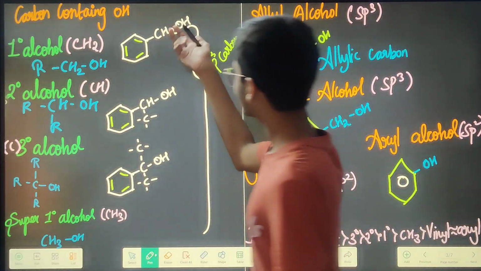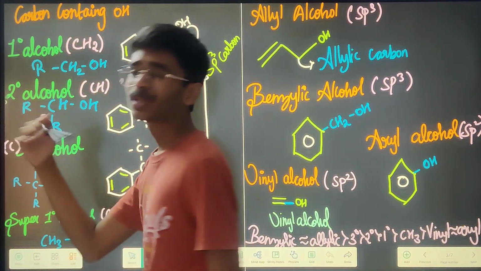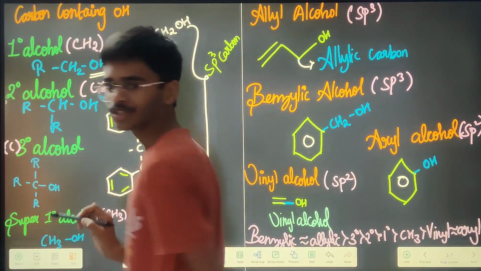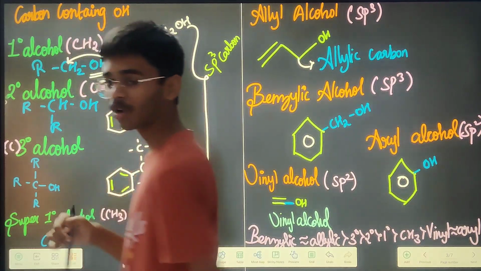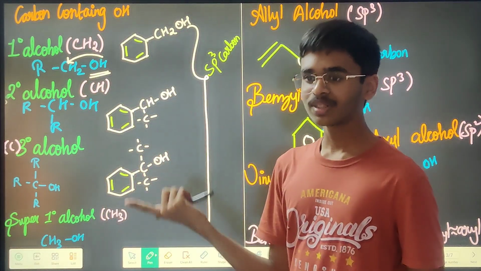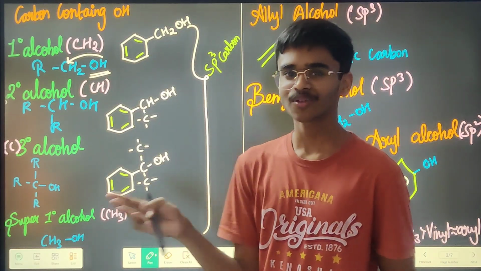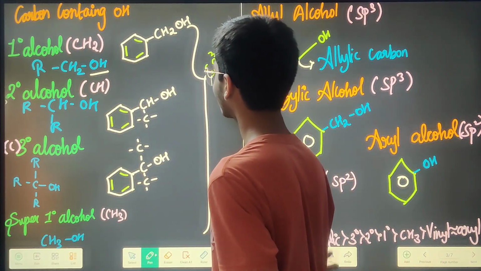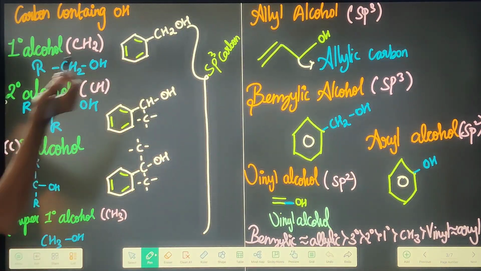Okay, so one more thing I have to say. First I'll explain what is primary, secondary, tertiary. The main group is OH, and this OH is being attached to CH. Already I've explained this in our previous lectures also, so that's why I did not explain it in the first place. Now I'm explaining it, and the video is not going well. I can feel it. I'm not explaining well, because for many days I did not take any lectures.